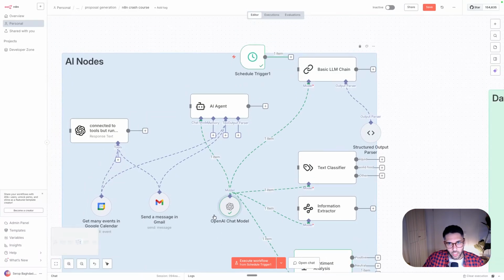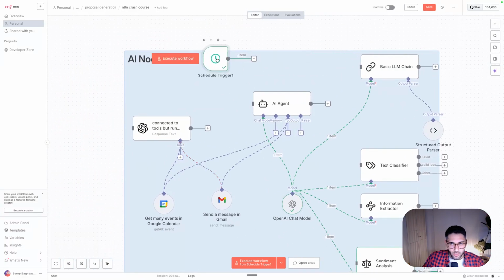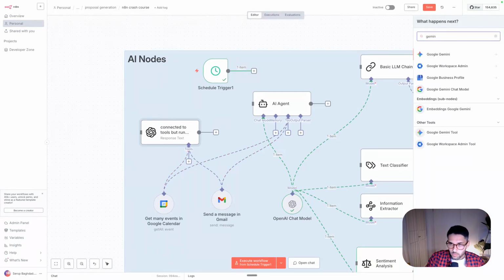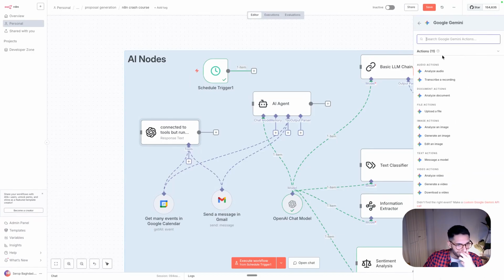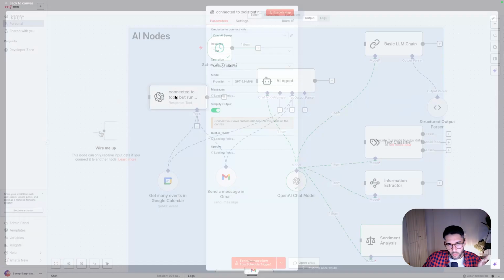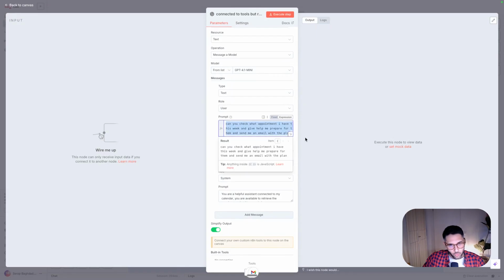You can use whatever LLM that you want. The other one that I mentioned is calling the provider directly. So you have multiple providers here. You have OpenAI, you have, let's see, Google Gemini, you can call it as well. And the thing that you might notice once you create an OpenAI node here is that it has the same thing. So you have the user message and then you have the system prompt.